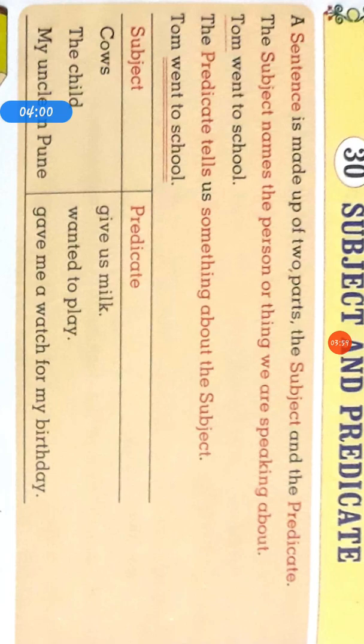Let's see. A sentence is made up of two parts, as I taught you, that is subject and the predicate. The subject names the person or thing we are speaking about. See, Tom went to school. So Tom is subject in this sentence. The predicate tells something about this subject. So went to school, that is a predicate.